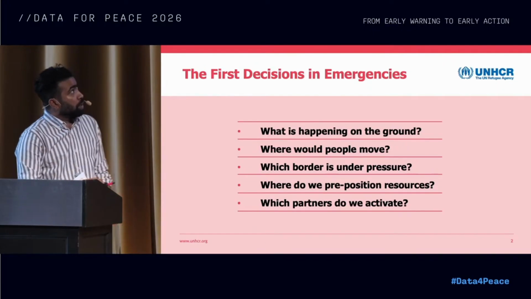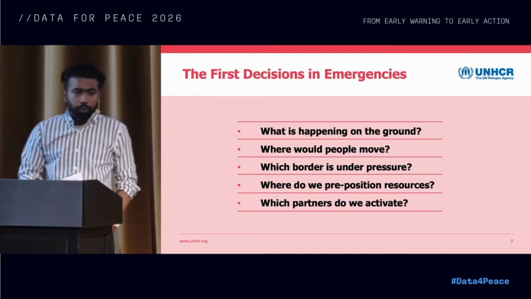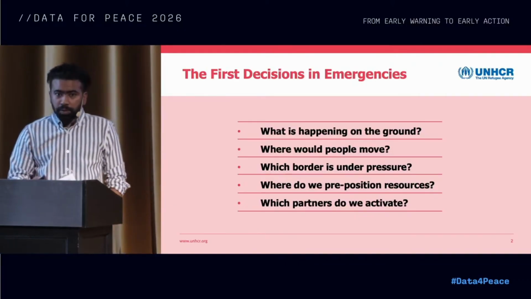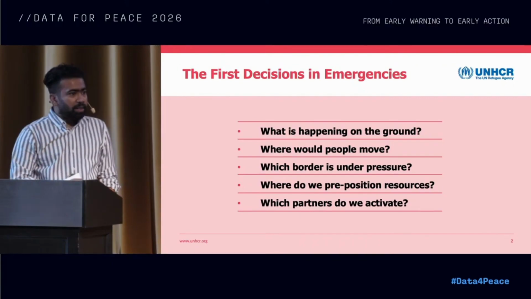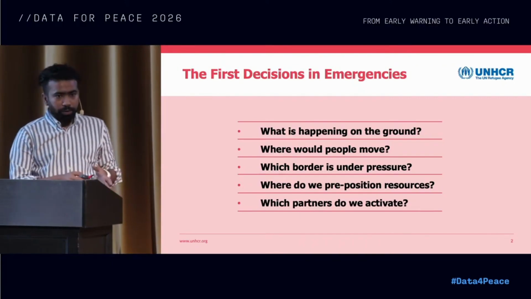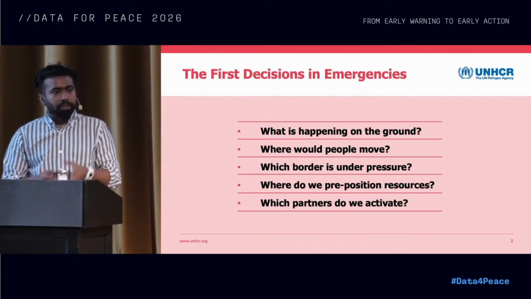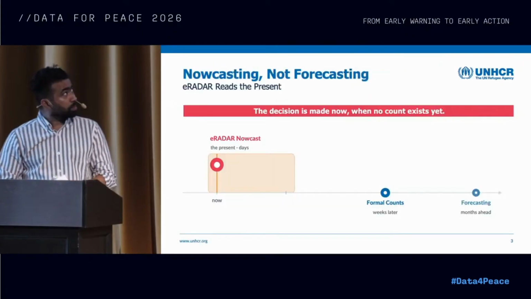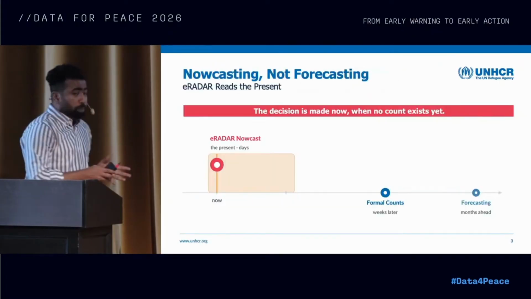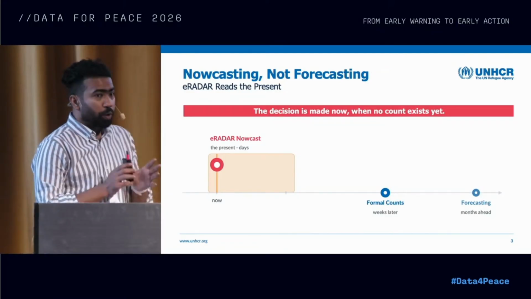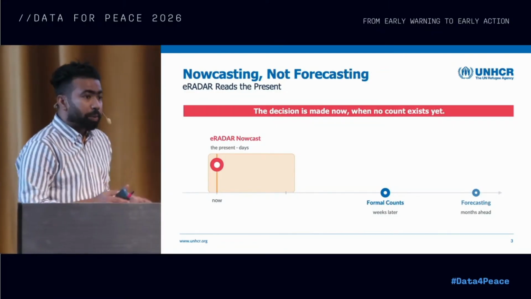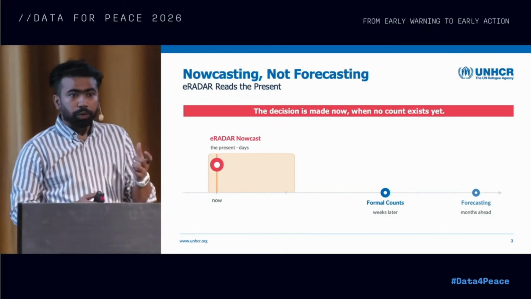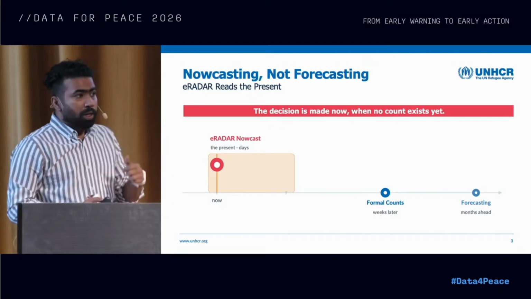That's where we came up with a solution, a tool, a signal pipeline that looks into the conflict and tries to anticipate displacement movement signals. To be precise, we know that in a conflict and an emergency, the decision window is very narrow.